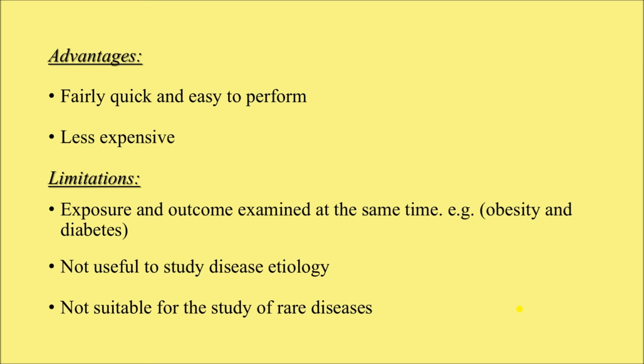So, some of the people are obese and they have diabetes. It does not say whether the obesity occurred first and then the diabetes developed, or whether the diabetes occurred first and then the obesity developed. So whether the exposure or cause occurred first and then the disease occurred, this cannot be confirmed from cross-sectional surveys,